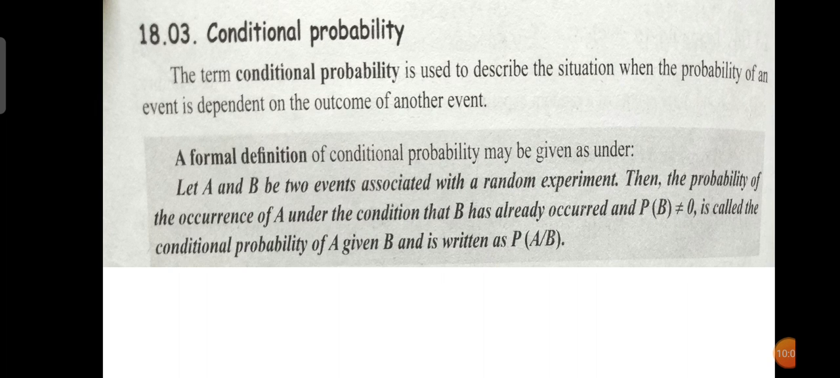And what is conditional probability? If A and B are two events associated with a random experiment, then the probability of the occurrence of A under the condition that B has occurred already, with probability of B not equal to 0, is the conditional probability of A given B, written as P of A given B. You know the conditional event; the probability of the conditional event occurring is called conditional probability. A given B, probability of A given B.